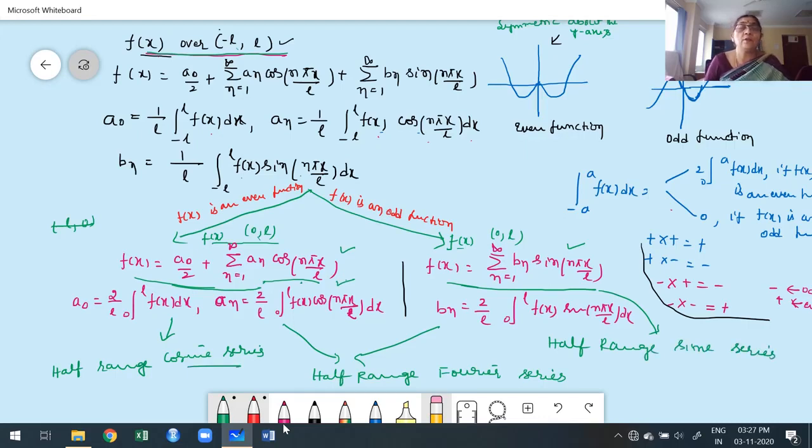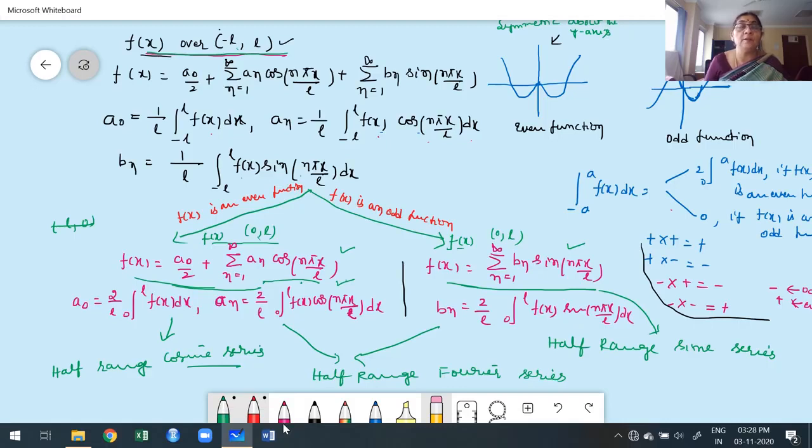They are going to ask the question, construct half range Fourier cosine series or maybe half range sine series. Instead of that, simply they are going to ask the question, construct sine series and cosine series. I think it is clear why we treat it as half, because basically our interval is minus L to L. Once the function is an even function or odd function, instead of minus L to L, we construct our series on half of the given interval or half of the range. The series we construct are called half range Fourier series.